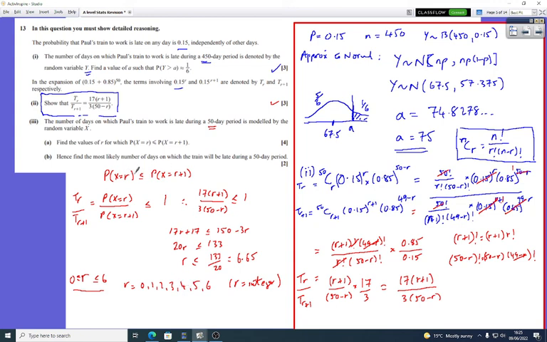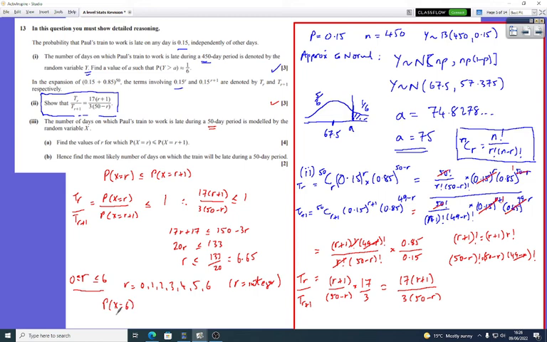So looking at those probabilities, you can sub those values in, and let's just put the highest number there, 6,